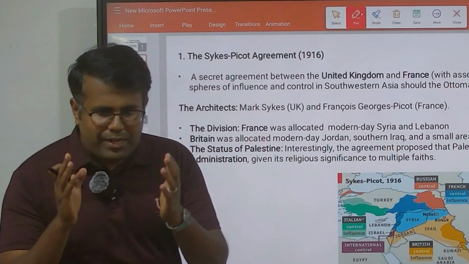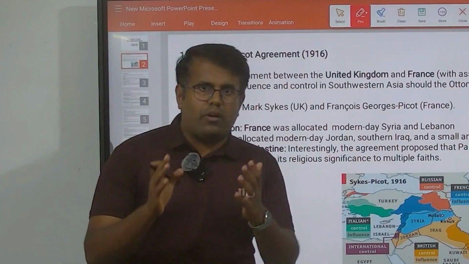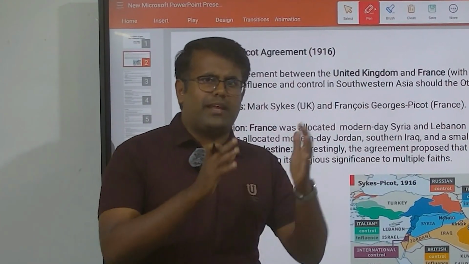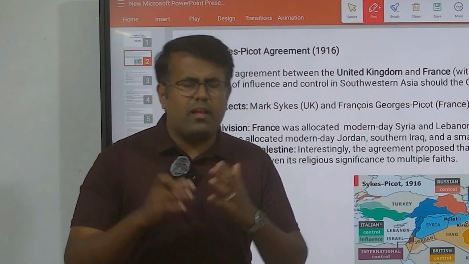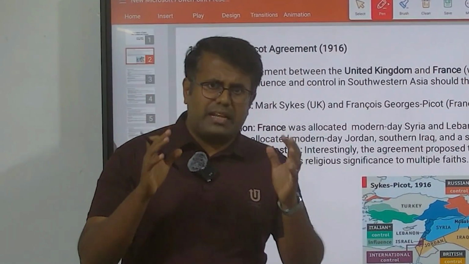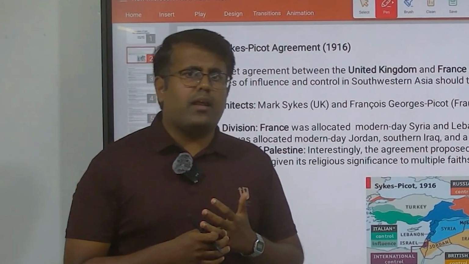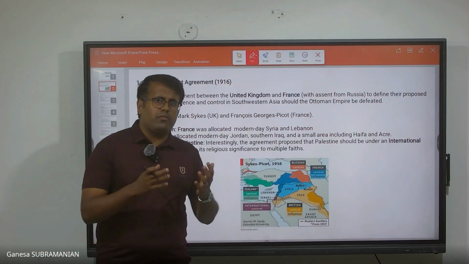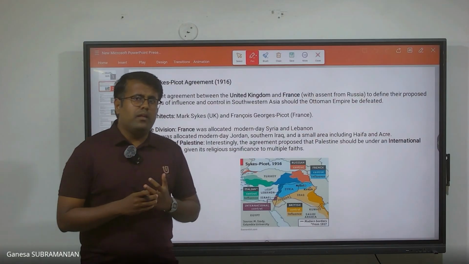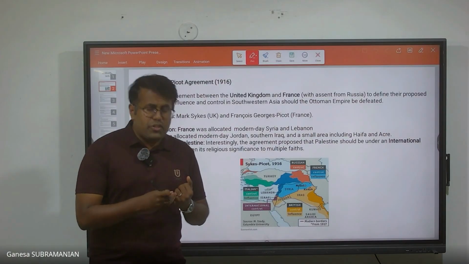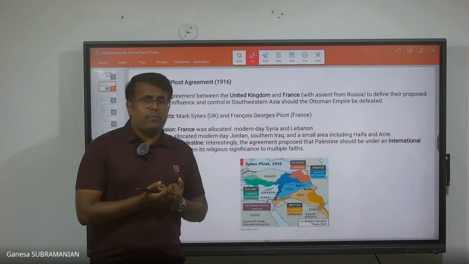But we have to understand the Jewish community from a very modern perspective. If I have to explain how these Jewish communities were in the 1900s or even today, the population of the Jewish community is much smaller, but however, they are a very powerful community. Take for example the United States of America today, they occupy some of the most important positions in decision making, administration and academics, right?